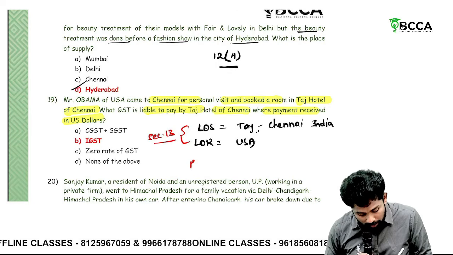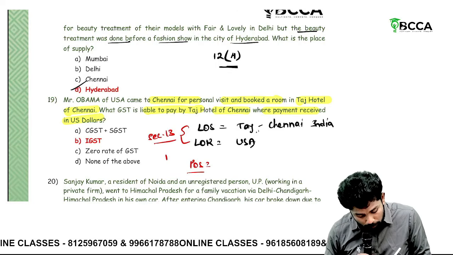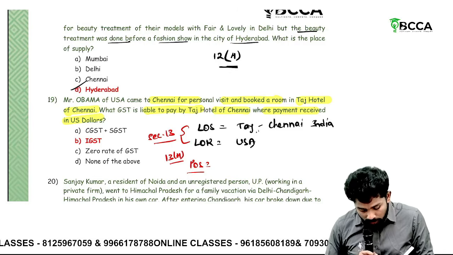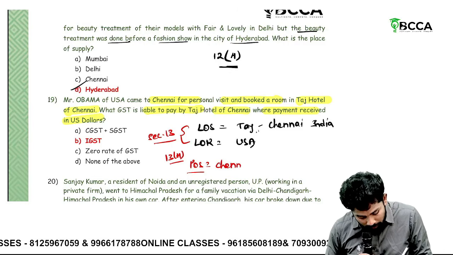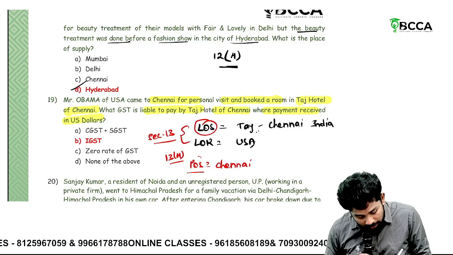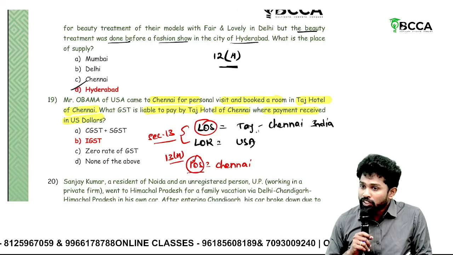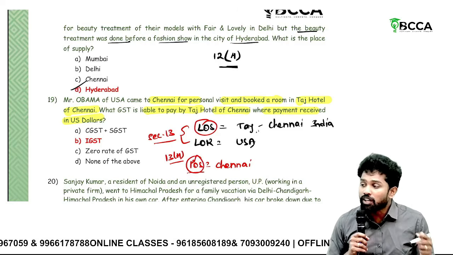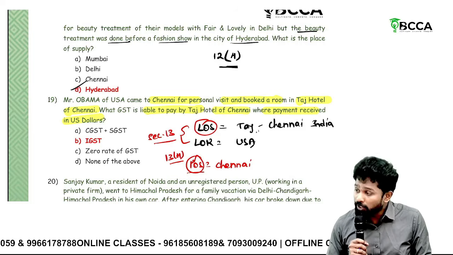Okay. Then what is the place of supply with respect to immobile property covered under section 13 subsection 4, sir? Where the property is located. So place of supply equals Chennai. Sir, here location of supplier is also Chennai, place of supply is also Chennai, but not intrastate. Why? Because section 13 came into picture. So it's not intrastate, it is interstate. That's why IGST.